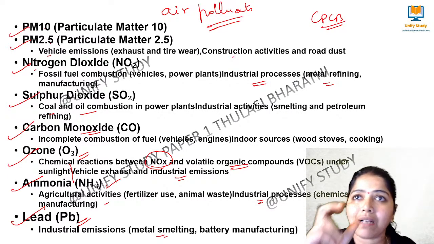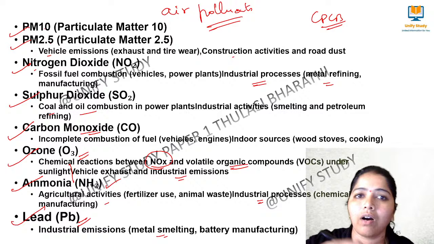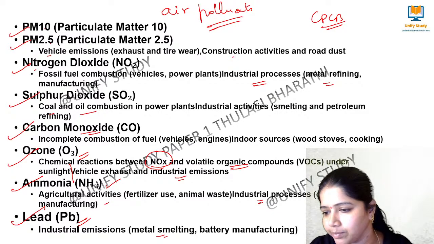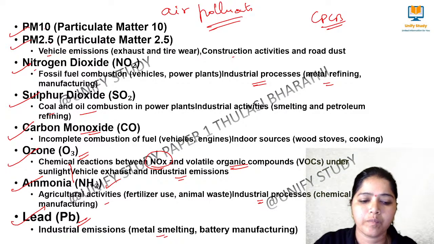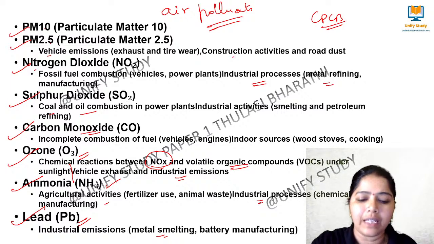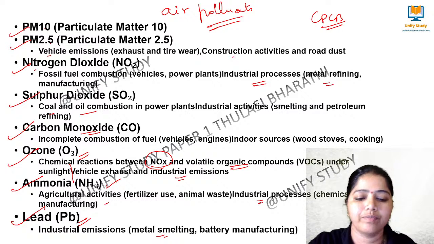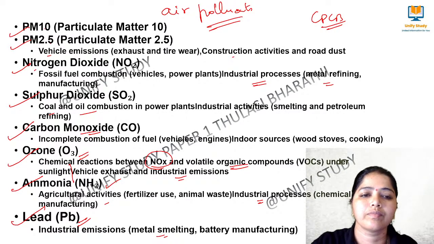So when batteries are discarded along with other waste, it will be hazardous. Clear? Clear, learners? Note down all the points, all are most important. I have taken only the important ones.